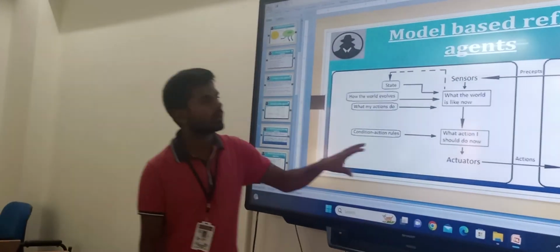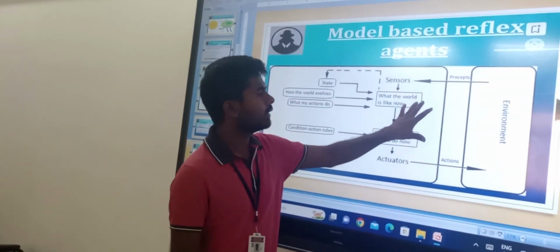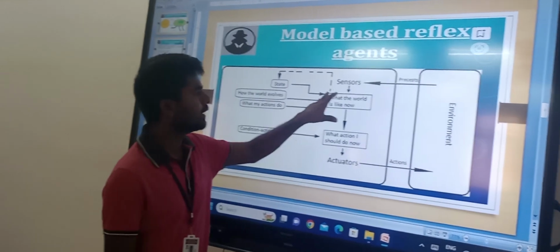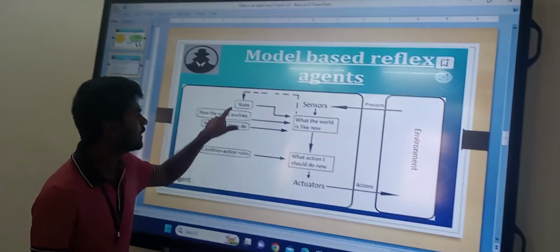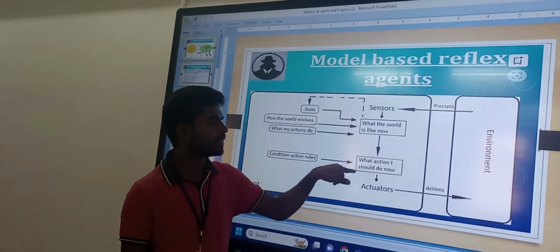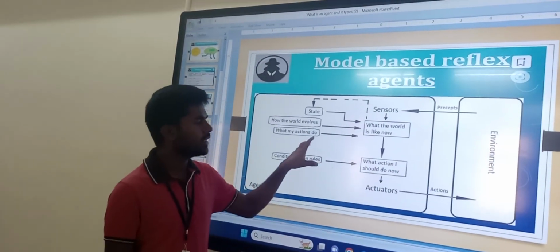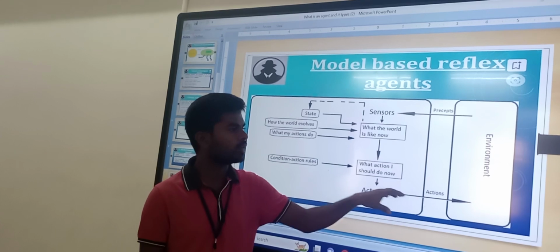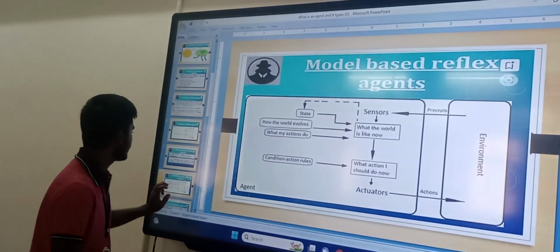Pictorial representation of model based agents. The agent perceives the environment through sensors. What is the state of the world, how the world evolves, what my actions do, what action I should do now based on the conditions, through actuators. That is all about model based agents.